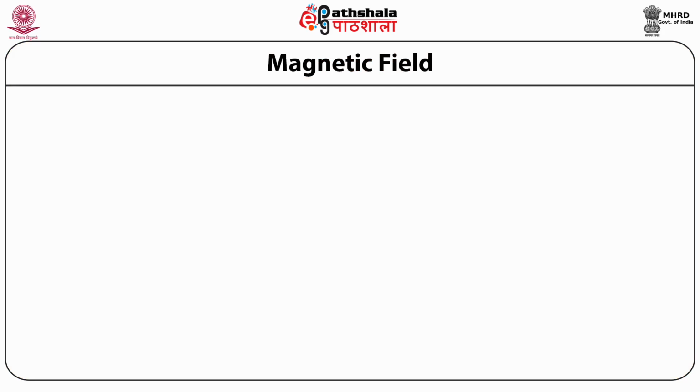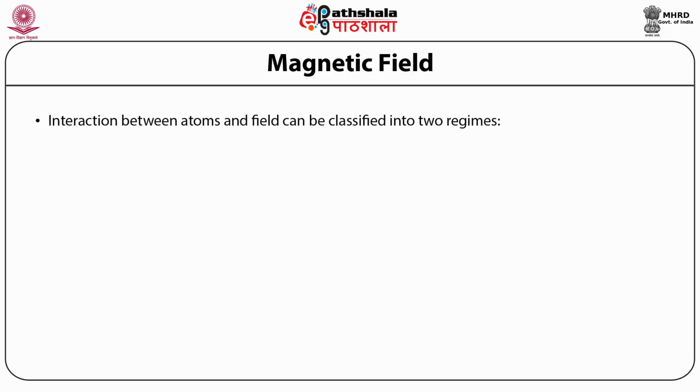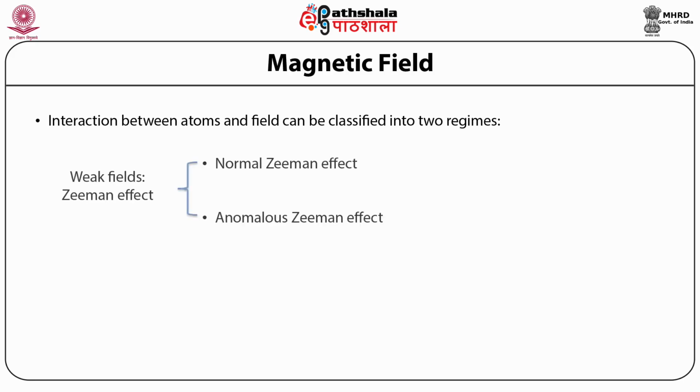Magnetic effects. P. Zeeman was the first person to study the effects of magnetic fields on the optical spectra of atoms, in 1896. He observed that the spectral lines of atoms split in the presence of an external magnetic field. Further work showed that the interaction between the atoms and the field can be classified into two regimes. Weak fields, where the effect is called the Zeeman effect, and this can be either normal or anomalous. Strong fields, where the effect is known as the Paschen-Back effect.